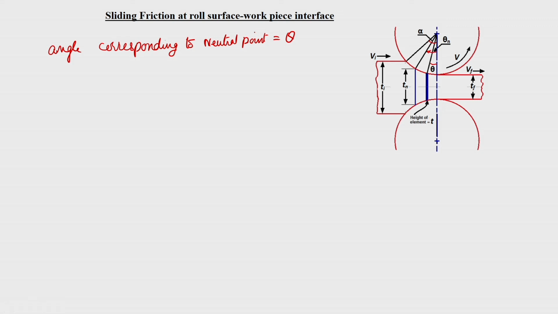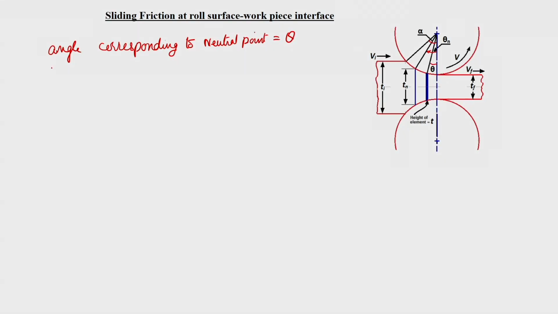The speciality of the neutral point, as we have discussed earlier, is that the speed of the workpiece and the surface speed of the roll are the same at this point. And if you assume constant volume flow, a constant mass flow, that means the volume of the metal which was entering at any section now remains the same. The rate of mass flow is the same.